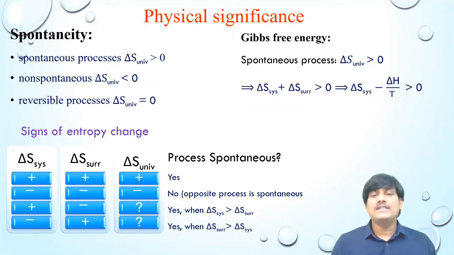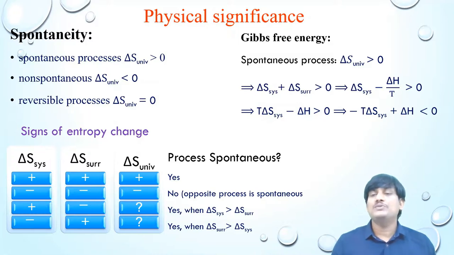You can write delta S surroundings as minus delta H by T. So that implies delta S system minus delta H by T greater than 0. When you multiply with T, you will get T delta S system minus delta H greater than 0.